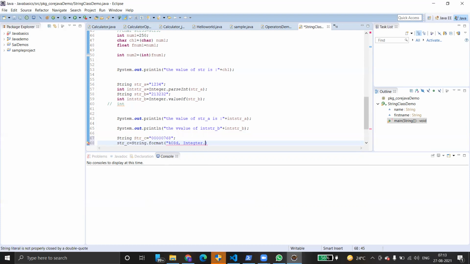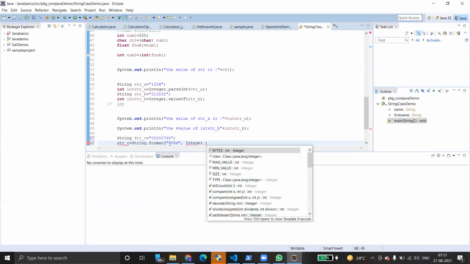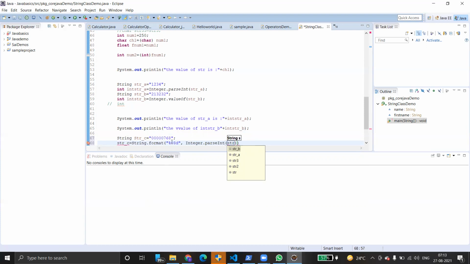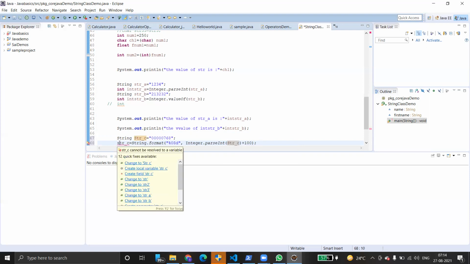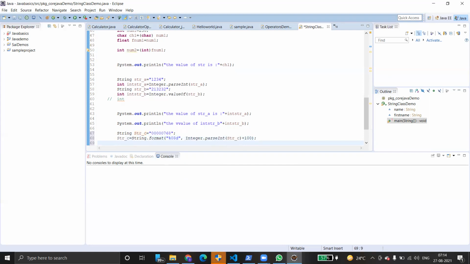Close this, then Integer.parseInt of, again parsing str_c, plus, I want to perform some operation, 100. Change to the local variable, str_c, and use it in both places. Now tell me what's the output.